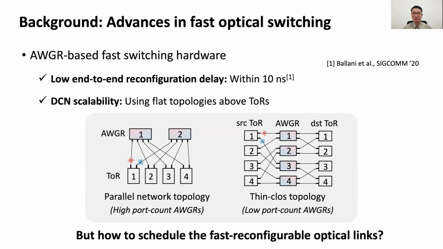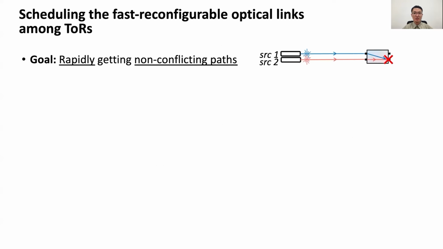The next problem is how to schedule these fast reconfigurable optical links. To schedule the links, we are actually talking about getting non-conflicting paths from sources to destinations, since optical links are bufferless and the conflicts will cause data damages. Also, to leverage the fast switching hardware, we hope the scheduling is rapid to enable fast reaction to dynamic traffic patterns.